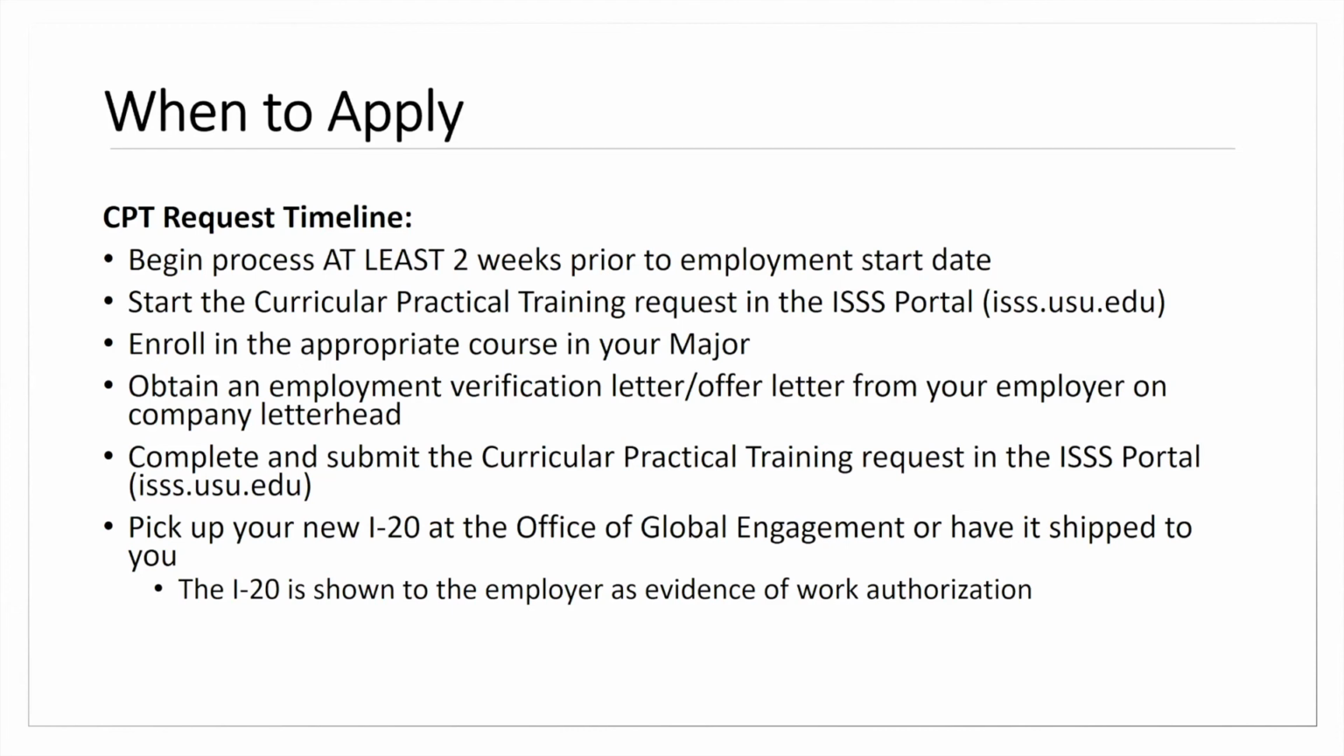Once you have that employment letter, you're going to go in and complete that request in the International Students and Scholars portal. You're going to start it to get the instructions, but once you have everything, you're going to complete it. The day that you complete it, it'll be in our system the next morning, and that 3 to 5 business days clock will start. Then we'll process that new I-20 for you, and contact you if we have questions or are missing something. Once your I-20 is available, you can pick it up at our office or have it shipped to you. That I-20 is evidence of your eligibility to work.